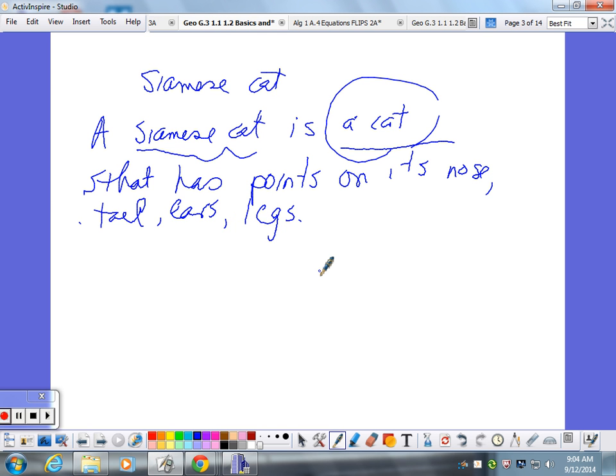Well, if you look at my little, somebody made a picture of my cat over there, my late great cat. He was Siamese, so he's got those points. They're brown. Anyway, that's a formal definition.